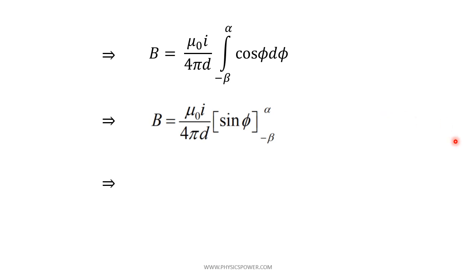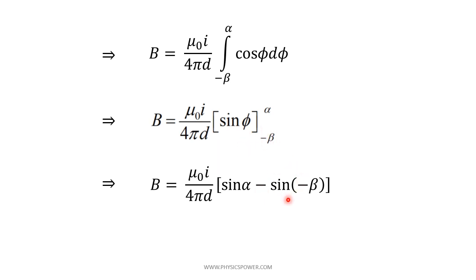If you substitute the upper limit, then B equals mu naught I by 4 pi d into, first if you substitute alpha, sin alpha, minus, if you substitute minus beta, then minus sin beta. So for the lower limit minus will be there, as well as in the angle minus is there.